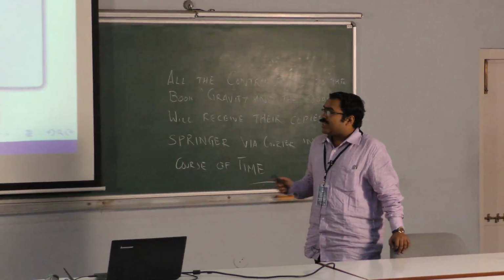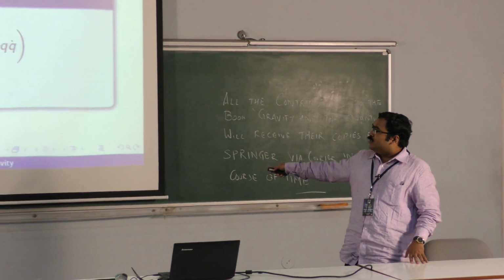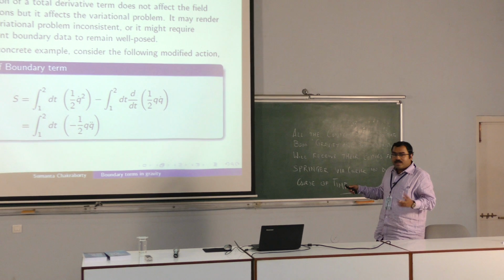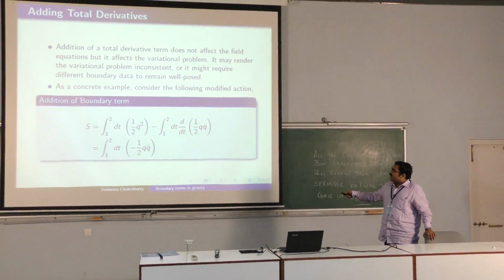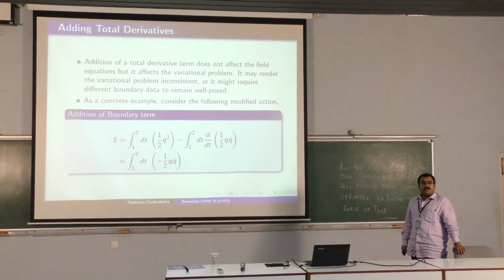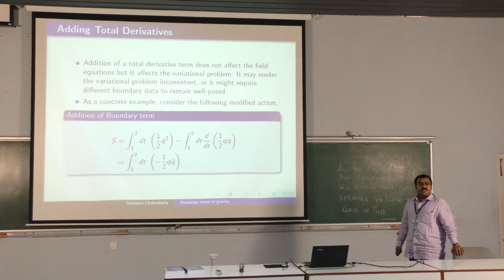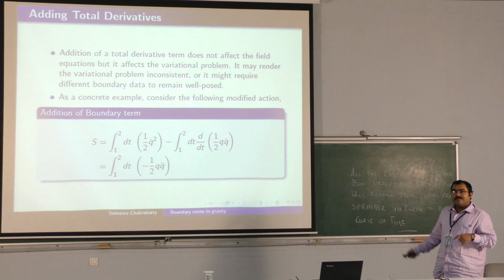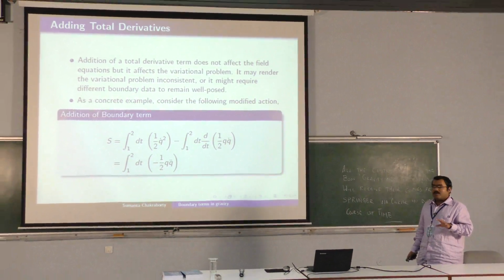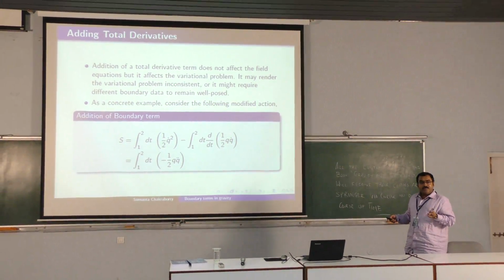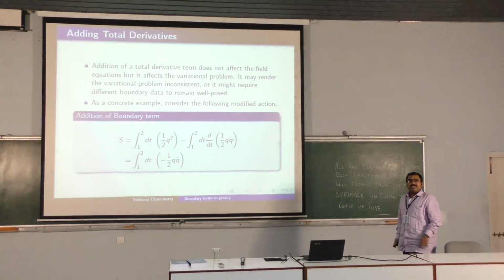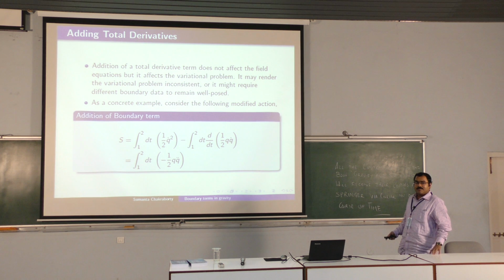So this also gives you another instance. Suppose I have given you this action. You would say, well, it is ill-posed, so what would I do with it? So you can do something very similar. You can say, well, let me add a total derivative term, and then I have a well-posed action principle. So this actually gives you two things. One, addition of total derivative is not always a very simple thing to work with. And second, if you have an ill-posed action, you can actually add total derivatives to make it well-posed. And this is exactly what happens for GR, which I am going to discuss.